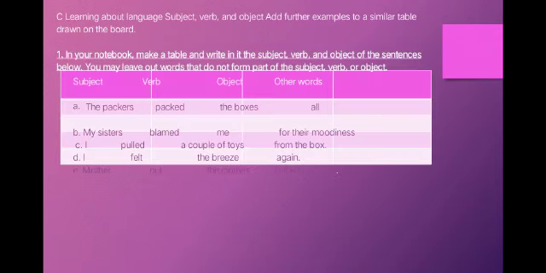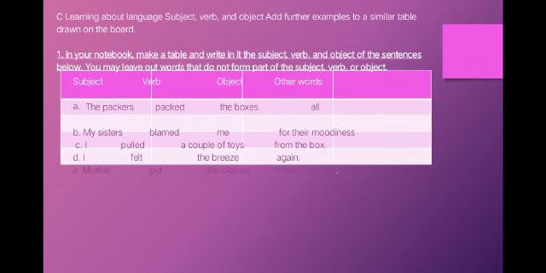Now the next we have exercise C, learning about languages, subject, verb and object. We have already studied the subject, verb and object. I hope you all remember it. So you have to make a box here. Exercise C part 1. In your notebook, make a table and write down the subject, verb and object of the sentences below. You may leave out words that do not form part of the subject, verb or object.